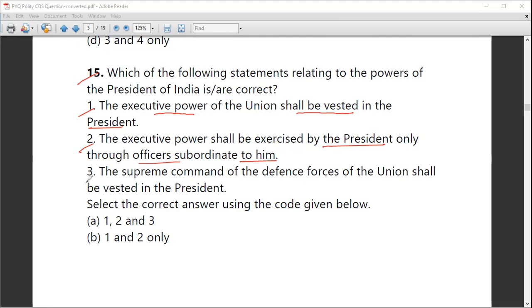Statement 3 says the supreme command of the defense forces of the Union shall be vested in the President. Yes. So who is the supreme commander of the armed forces of India? The President of India. So all three statements mentioned here are correct. Here you can see options 1, 2, and 3. Option A is the correct answer for this question.